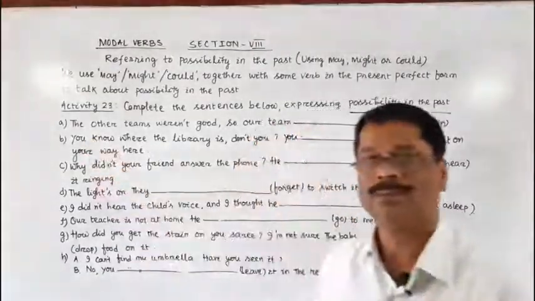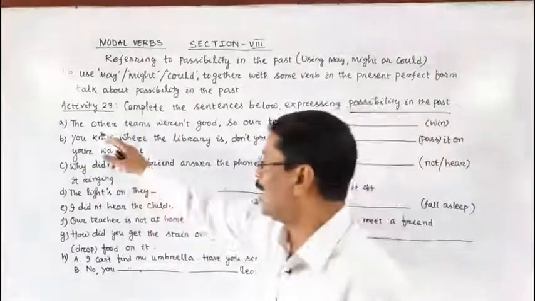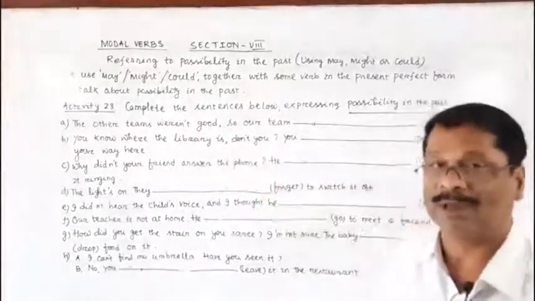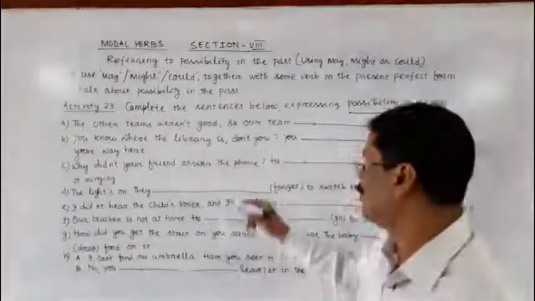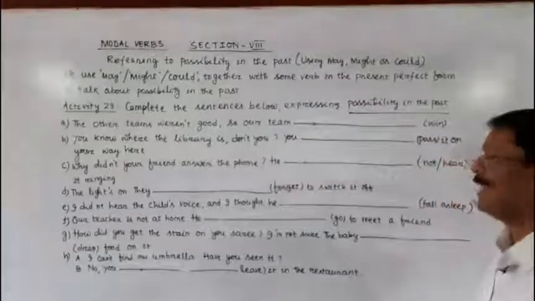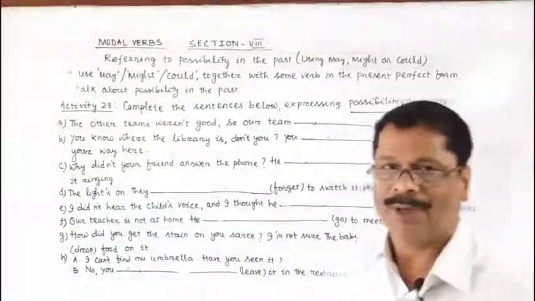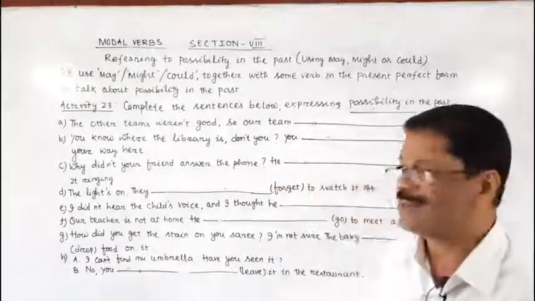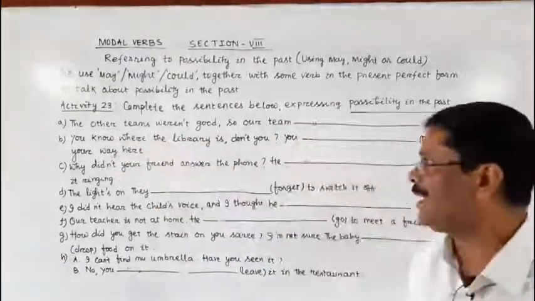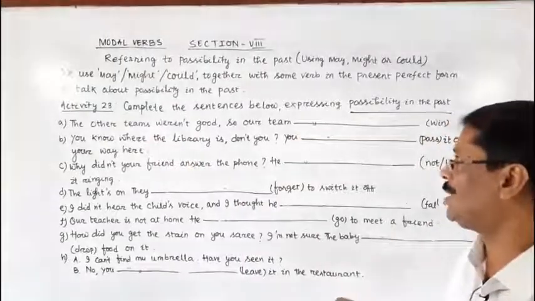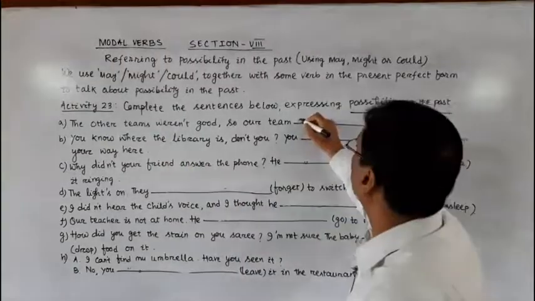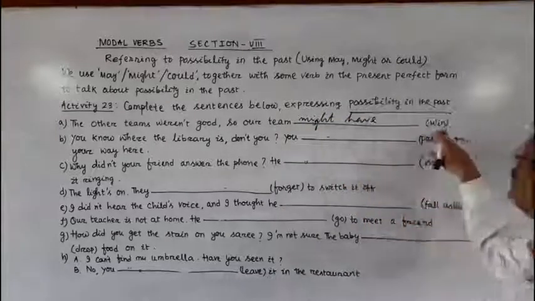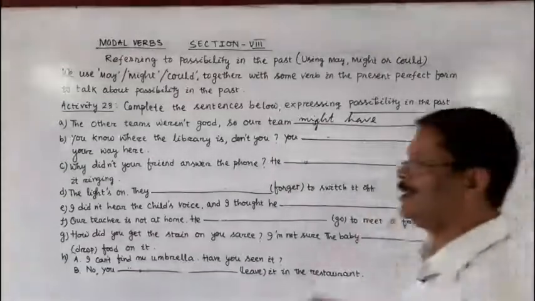Here is the first question. The other teams were not good. So, our team, result of past possibility. What should be the answer? The other teams were not good. So, our team might have, and V3. See the verb that is given in the bracket.